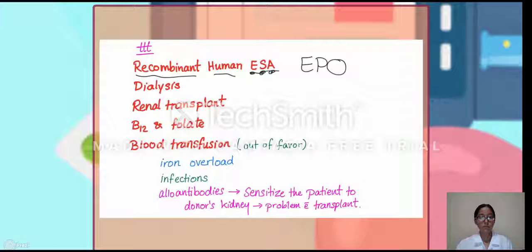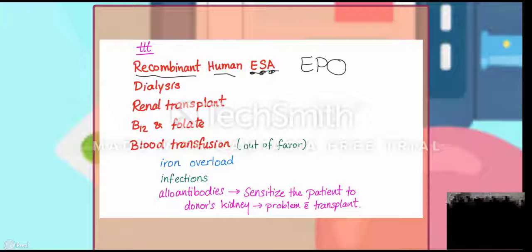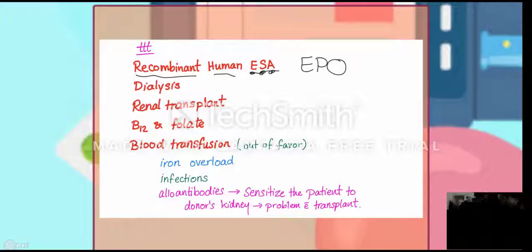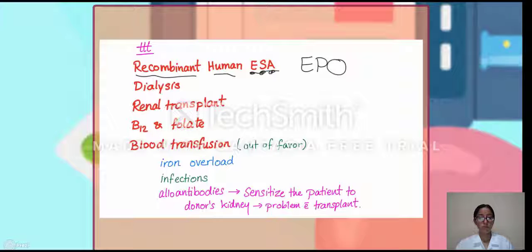Dialysis and renal transplant, of course, if chronic kidney disease has stages like 4 or 5, especially 5, which is the end stage kidney disease. Renal transplant, B12 and folate. Why? Because one of the reasons or the causes are B12 and folate deficiency. Blood transfusion is now falling out of favor. Why? Because we have the new human ESA.